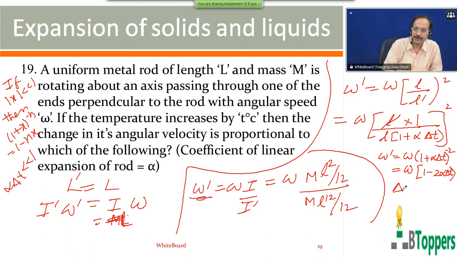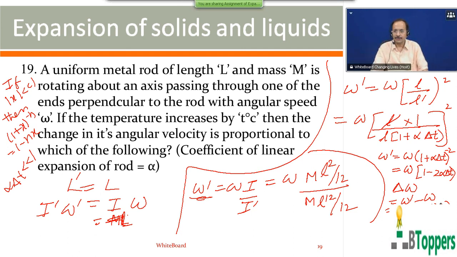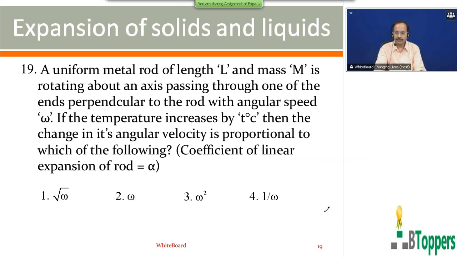So the change in the angular speed will be the final angular speed omega dash minus the original angular speed. If you simplify this, I'll leave the simplification of the last step to you. You get minus 2 alpha delta t into omega. Those who want to copy the solution of the problem, please take a pause and copy it. So for question number 19, the second option is the answer.